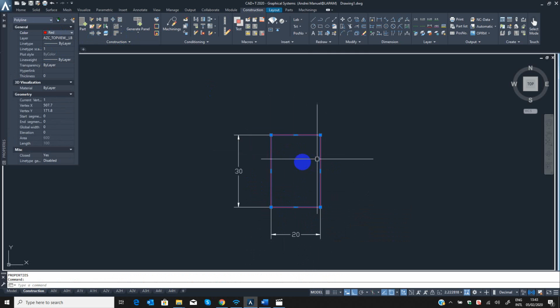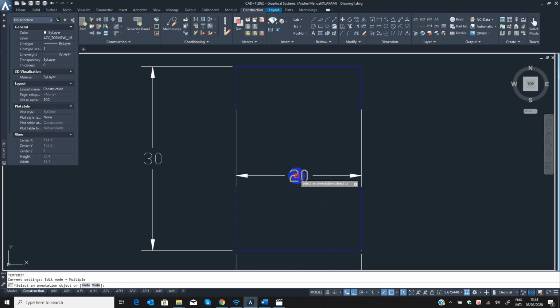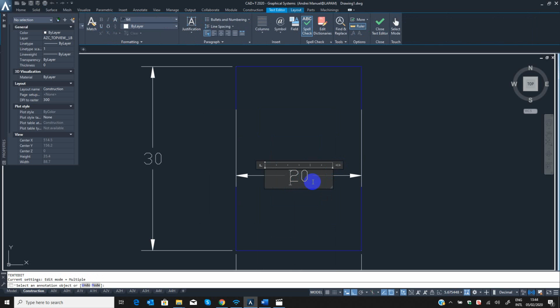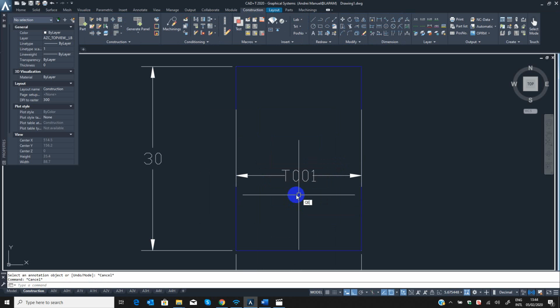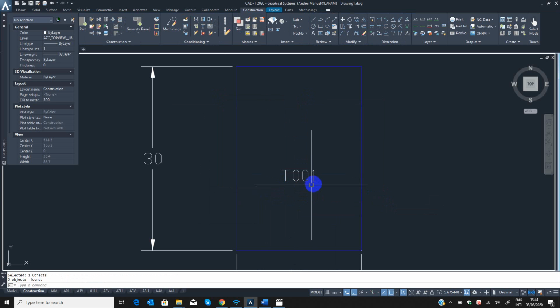So I want blue maybe, and copy, and change, put the name of your tools, routing tool, for example, tool 1, tool 001, enter. You maybe remove this dimension.